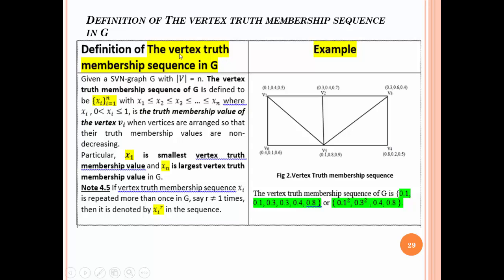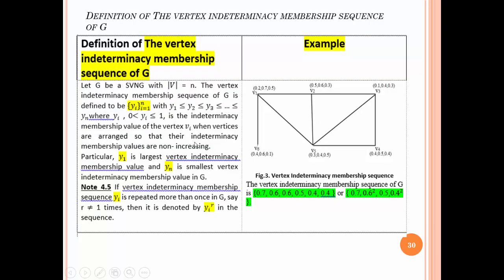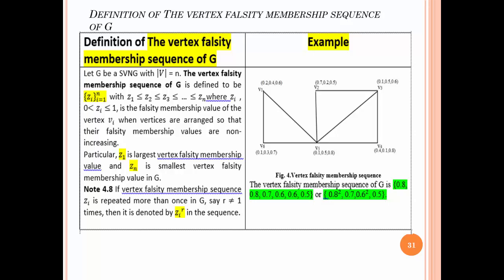Similarly, we have defined the vertex indeterminacy membership sequence, similar to truth membership, and also the falsity membership sequence.